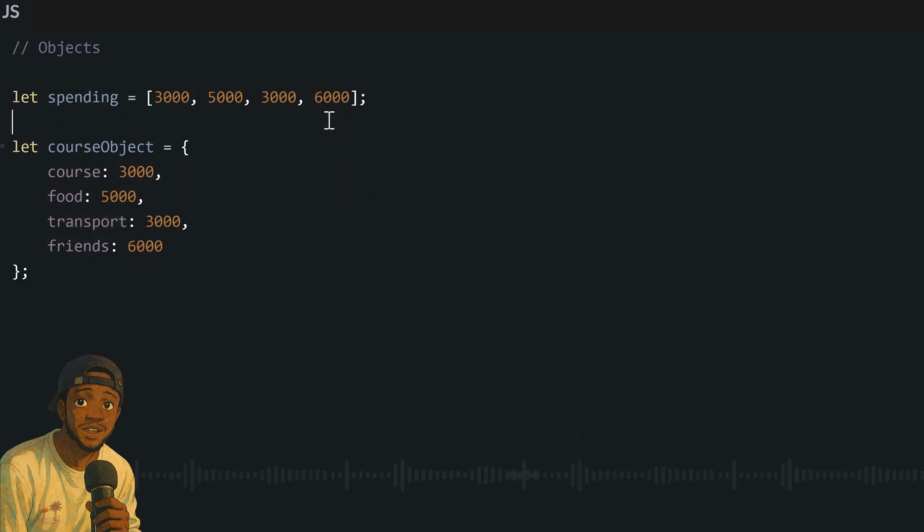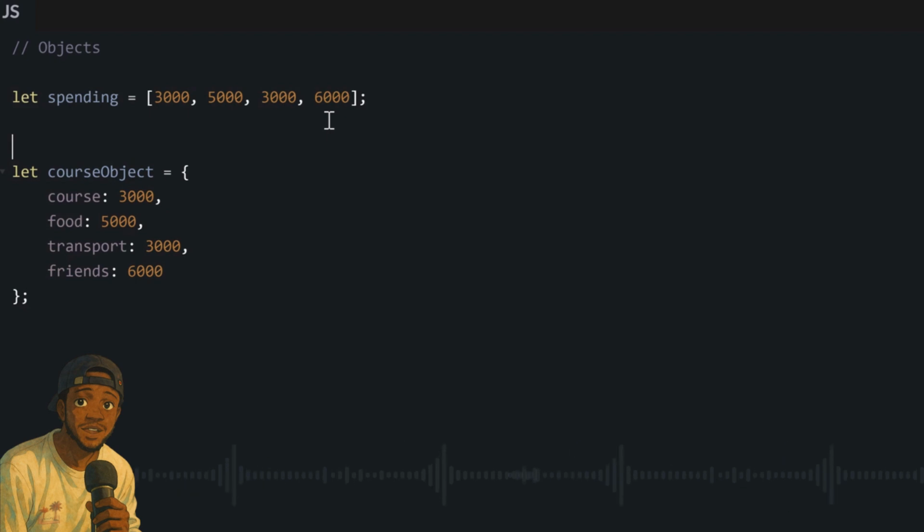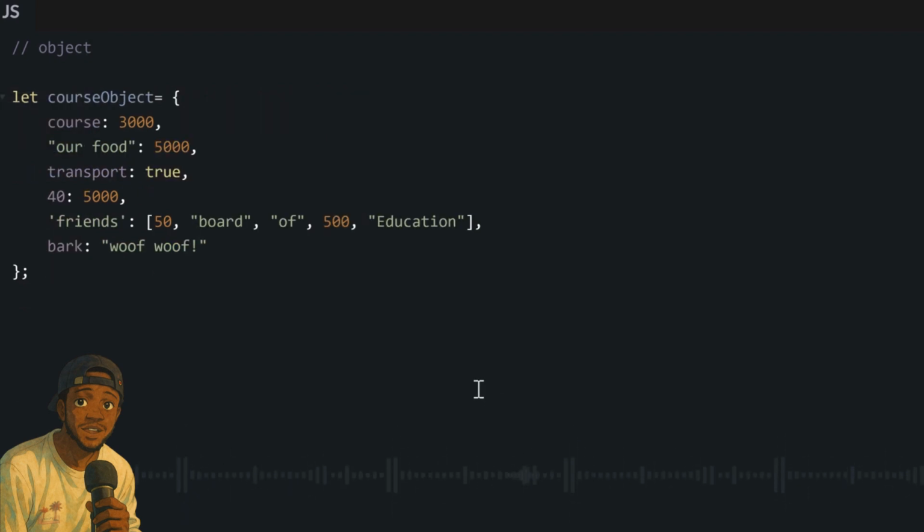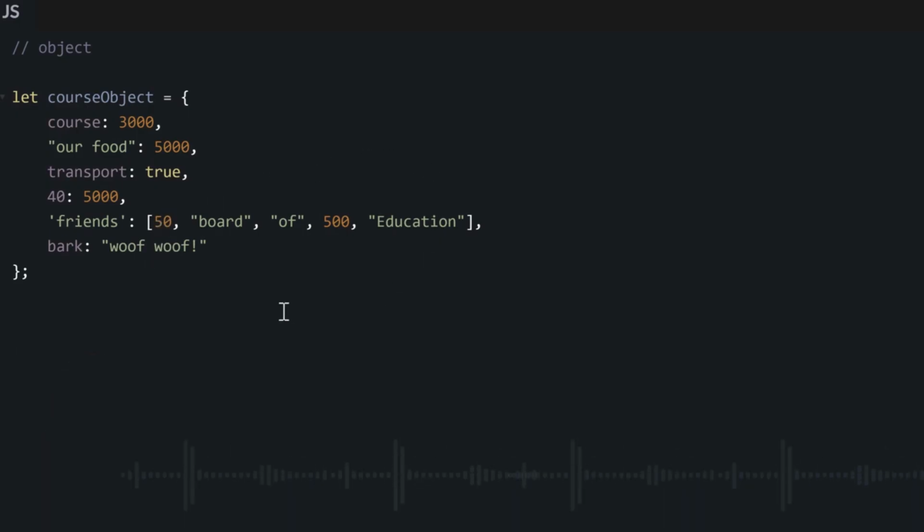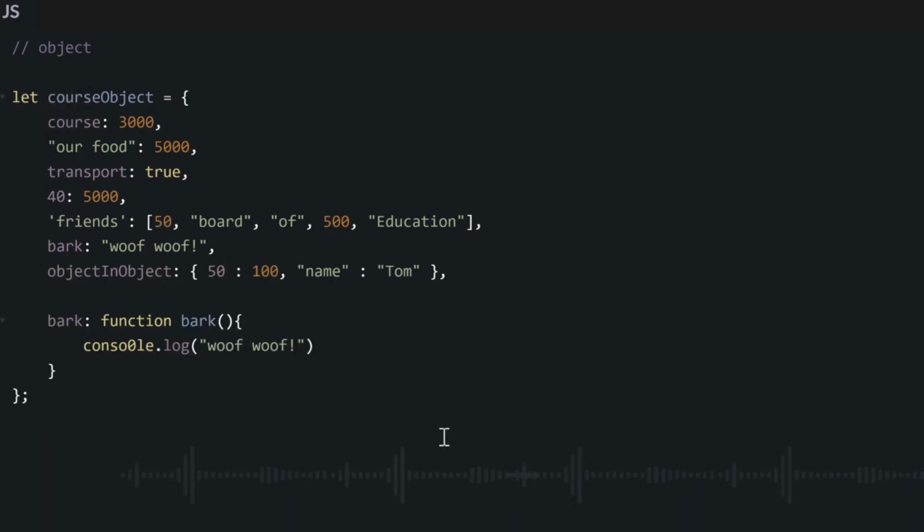Now, your object properties or the keys for JavaScript fit be any data type. If it be number or if it be string, and the value where you want save also fit be any data type. If it be number, if it be string, if it be array, like this example where we get for here, if it even be another object, so you will get object inside an object. And for JavaScript, you fit also save function inside an object.